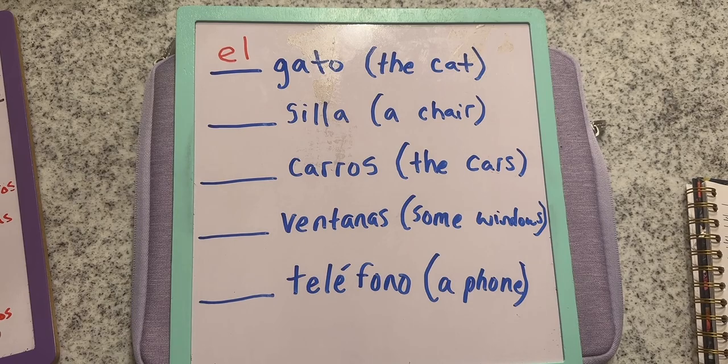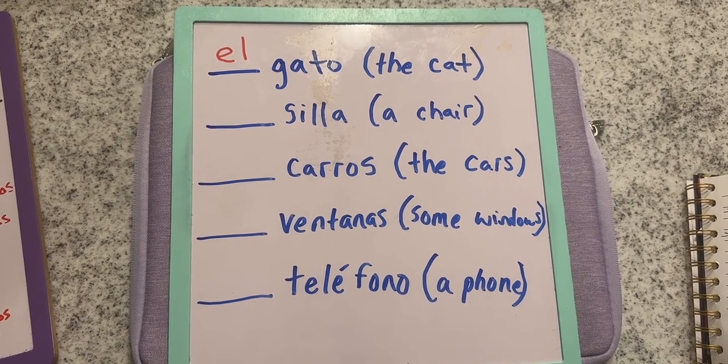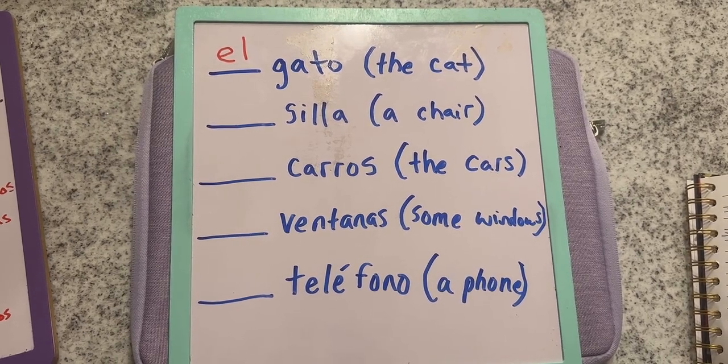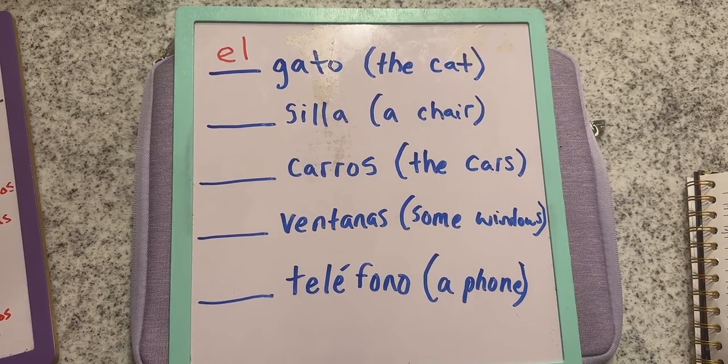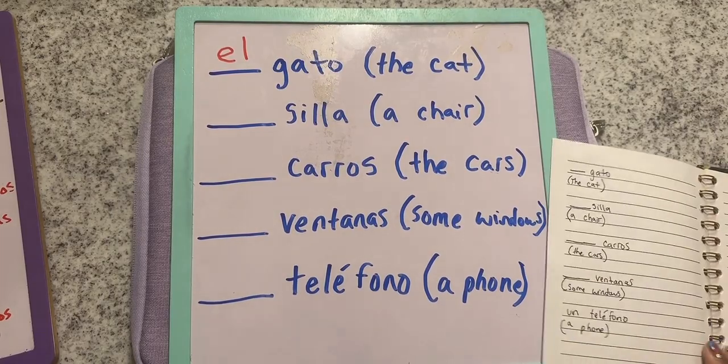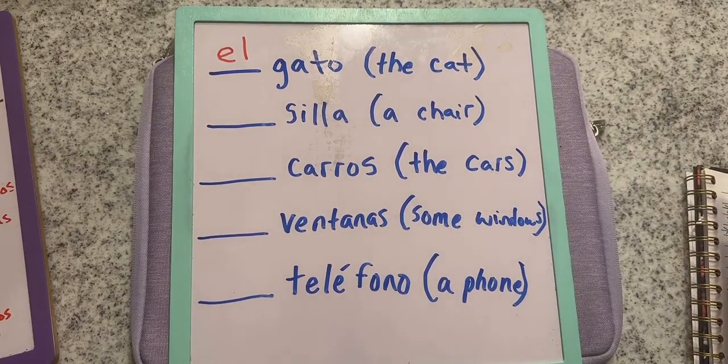Okay, well, yep, you're correct. It wouldn't be los because los is plural and gato is singular. So that way we know it wouldn't be los. Lucas says it ends in an O and it's masculine. Yep, the ending is masculine. Good job, Liz. Thank you, Just Alicia and Eve. And Hunter says it is one cat. Just Alicia said it is masculine. Exactly. Okay, good. So you all are getting the hang of it.